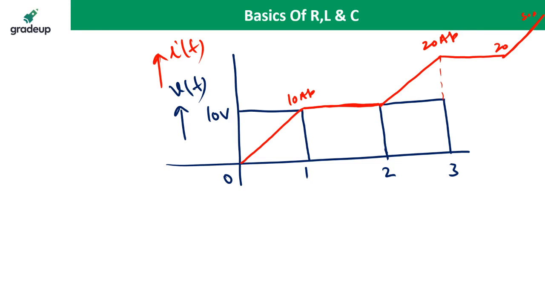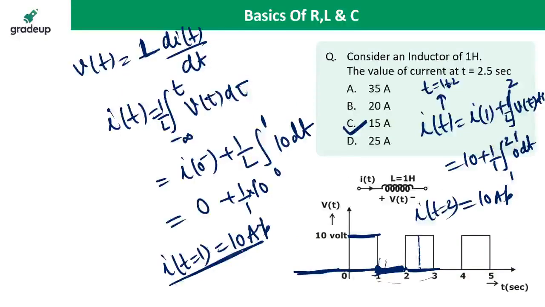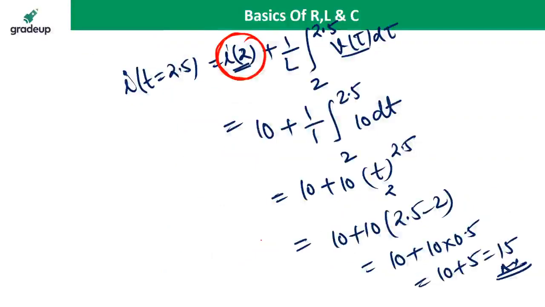Nandis is asking, why can't we take only from 2 to 2.5? Yes, Sindhu is giving the correct answer. If we take 2 to 2.5 directly, we don't know the initial current. For calculating the initial current, we have to take the first step, because before the first step you cannot calculate I2. From 2 to 2.5 you must calculate the initial current at t equal to 2. That is why we first calculate I2, then integrate from 2 to 2.5.